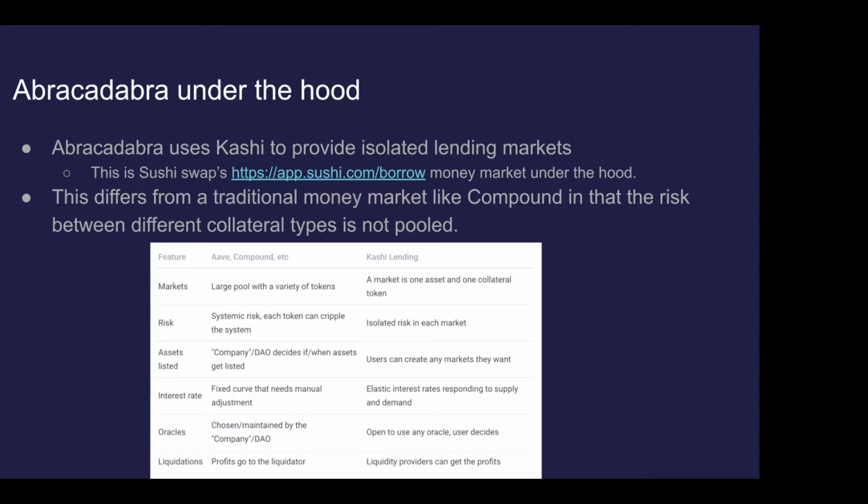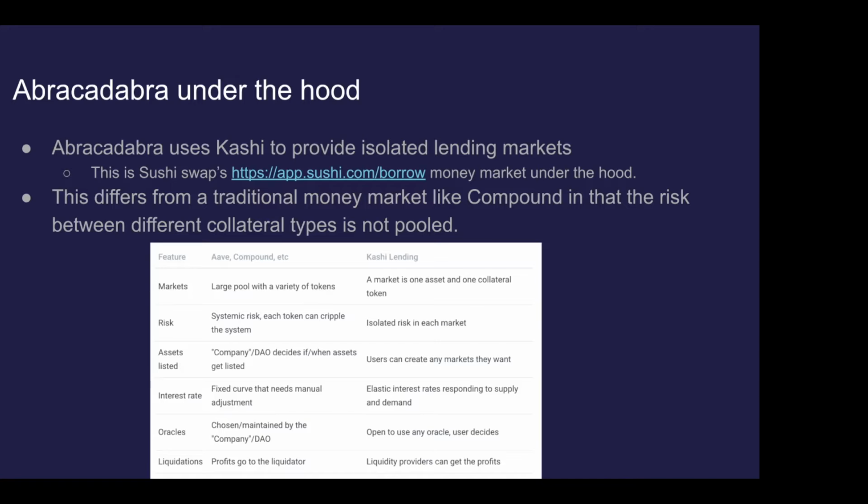Cream V1 had this exact same problem, and some of the hacks, not the most recent ones but previous ones, were vulnerable to this kind of attack, where if you can control one of the tokens in the money market, you can mint an infinite amount of that, supply it to the money market and steal the other currencies. Obviously there are restrictions put in place, but in any case, isolated money markets are safer. They also enable more dynamic interest rates based on those specific pairs.